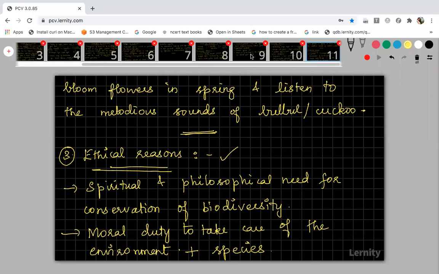Sometimes, in villages, you would have noticed, if there is no rainfall, they will do some prayers, right? They do some spiritual things to get rainfall, or to avoid natural calamities, all those things. So they all come under ethical reasons.